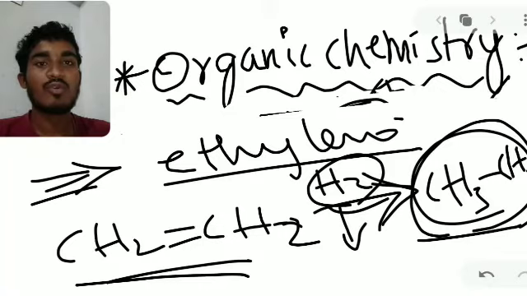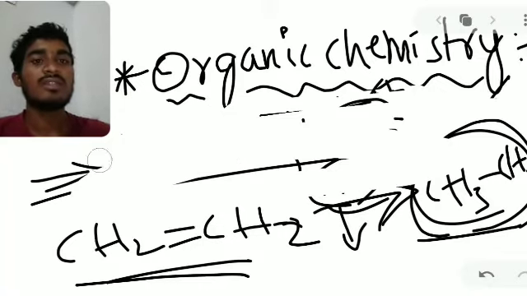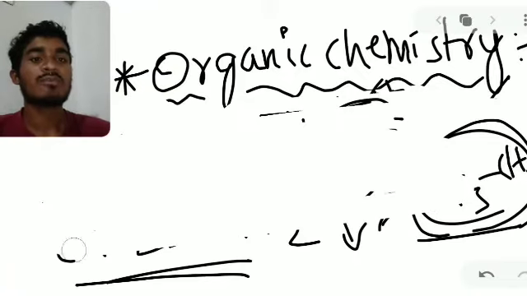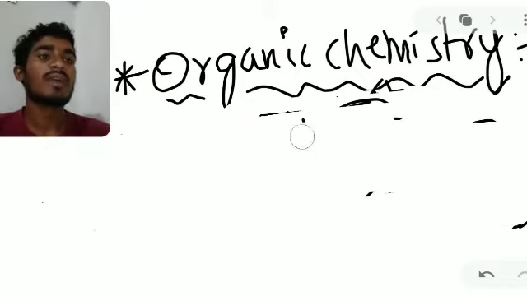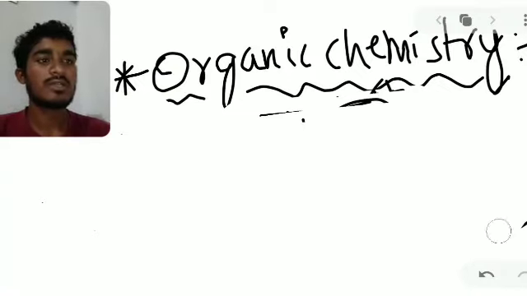Alkanes will form in substitution reactions. Substitution reactions are only possible in saturated hydrocarbons, while addition reactions are possible only in unsaturated compounds, right?